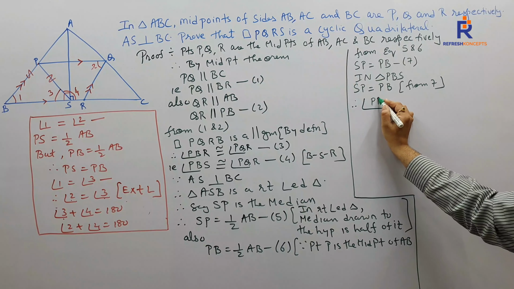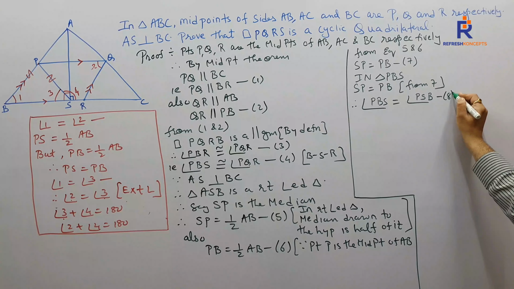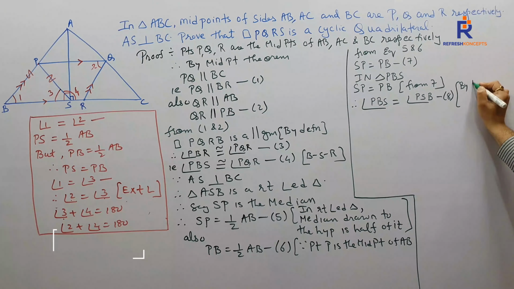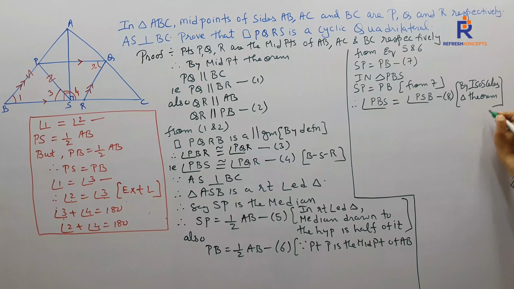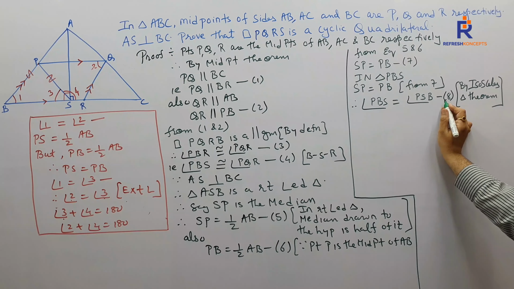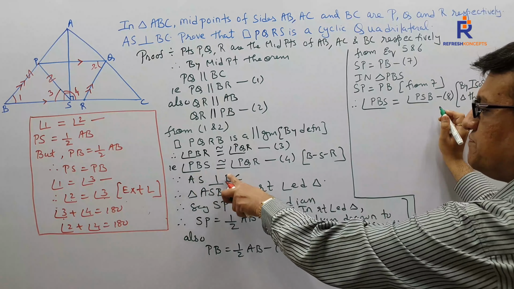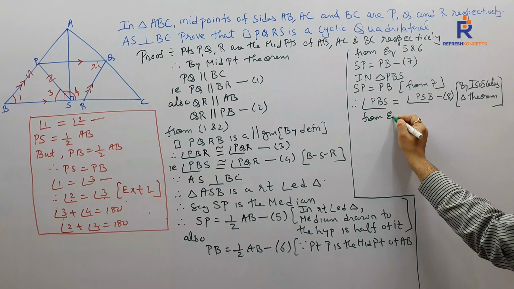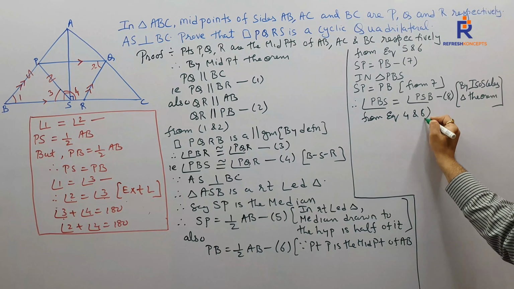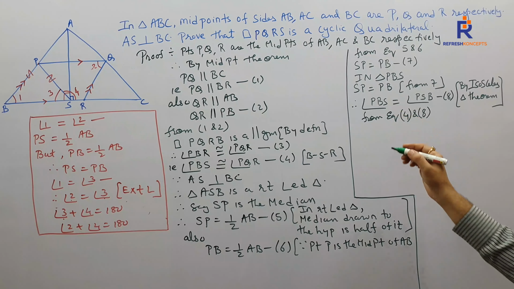Angle PBS equals angle PSB, equation 8, by the isosceles triangle theorem. From equations 4 and 8, what can I say?